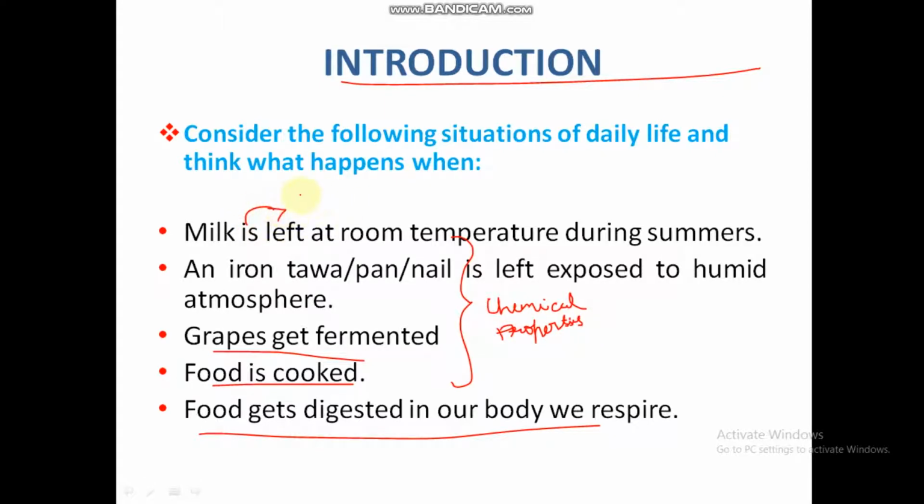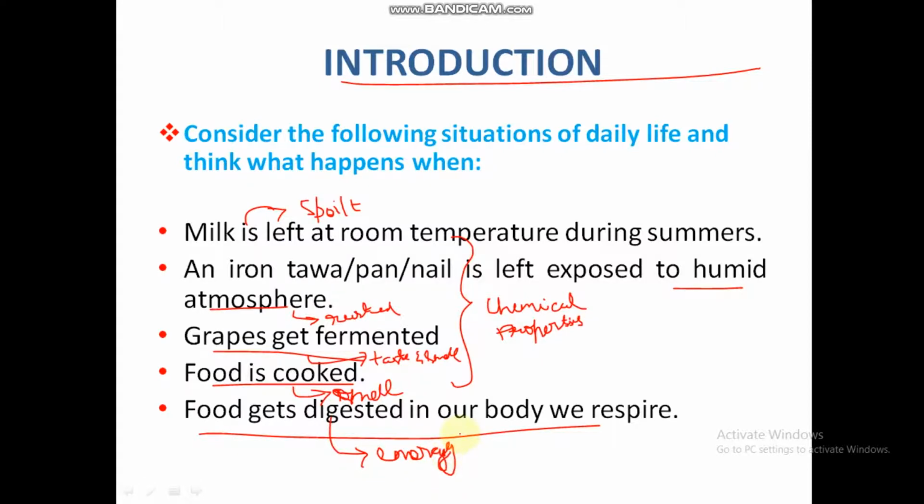When milk is left, the milk gets spoiled. When an iron tawa or pan is left in a humid atmosphere, it gets rusted. When grapes get fermented, there will be a change in taste and smell. When food is cooked, there will be a change in smell. When food gets digested, we get energy, right?